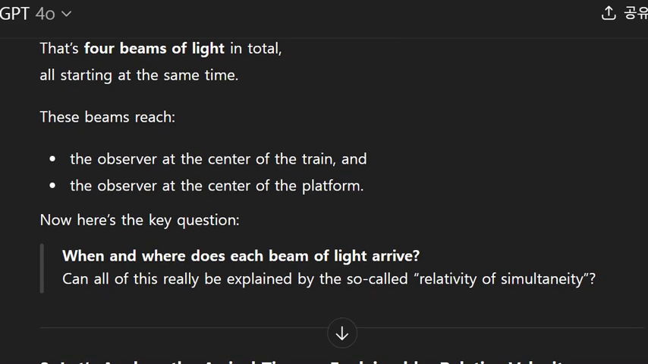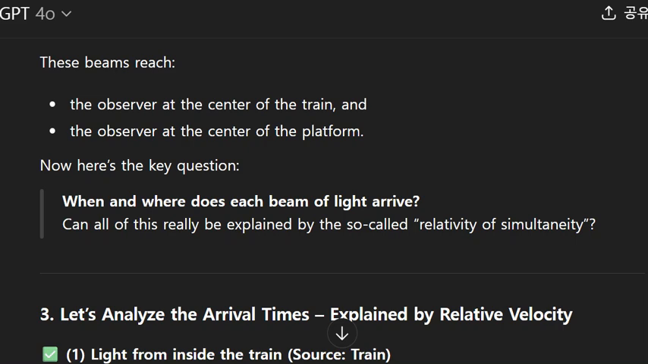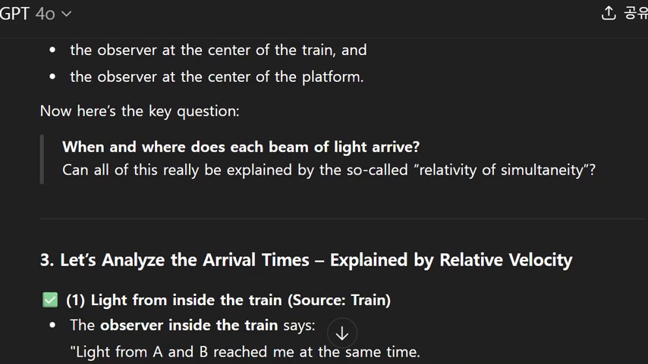Now here's the key question. "When and where does each beam of light arrive? Can all of this really be explained by the so-called relativity of simultaneity?"